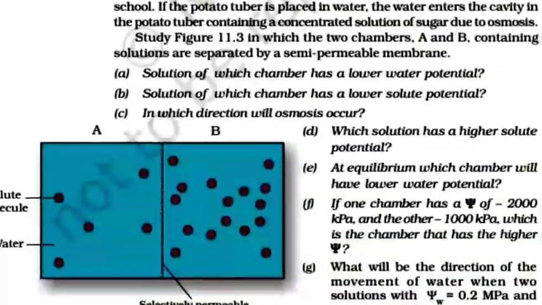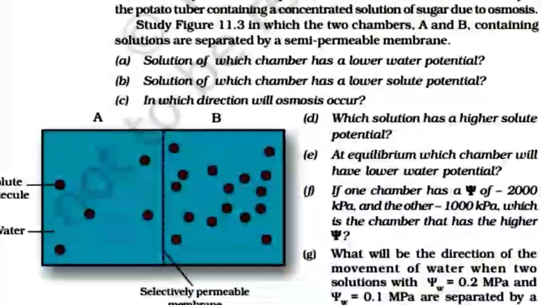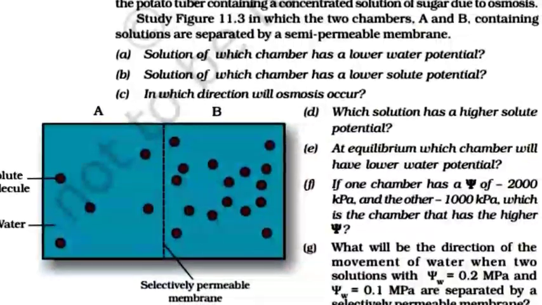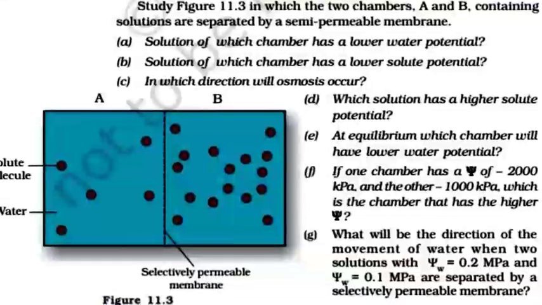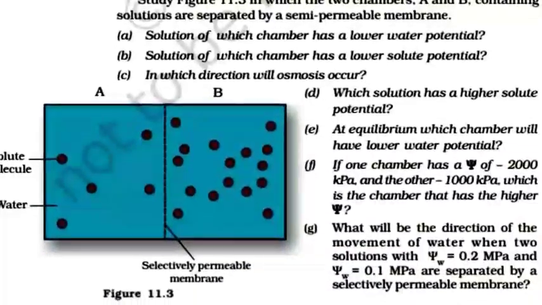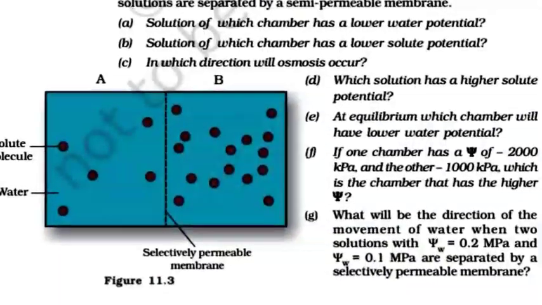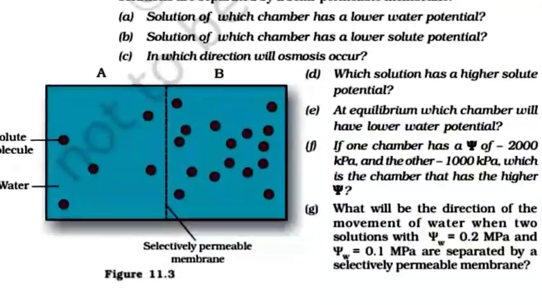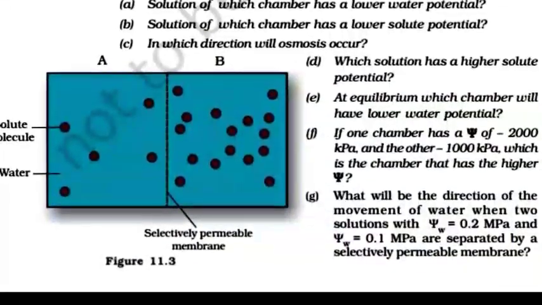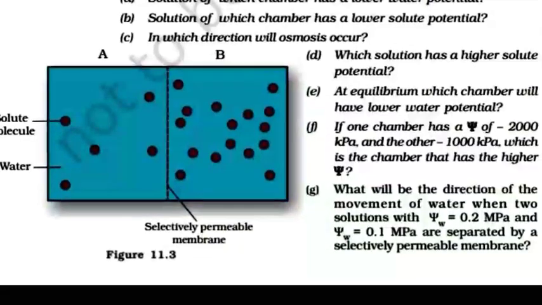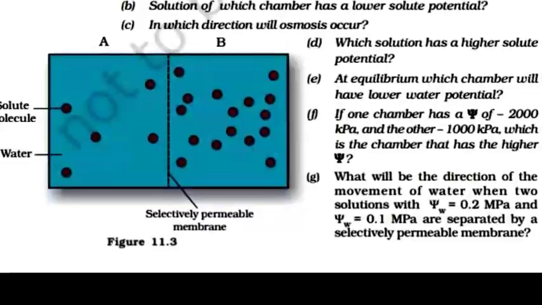F, if one chamber has a psi of minus 2000 kPa and other minus 1000 kPa, which is the chamber that has a higher psi? G, what will be the direction of the movement of water when the two solutions with psi equal to 0.2 MPa and psi equal to 0.1 MPa are separated by a selectively permeable membrane?